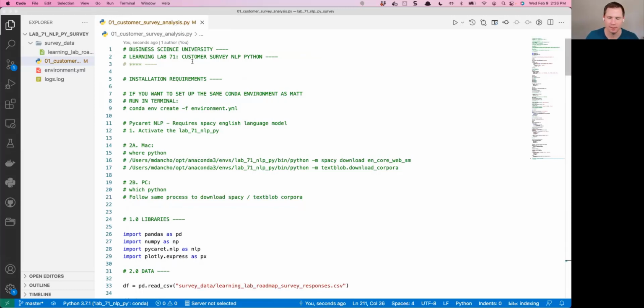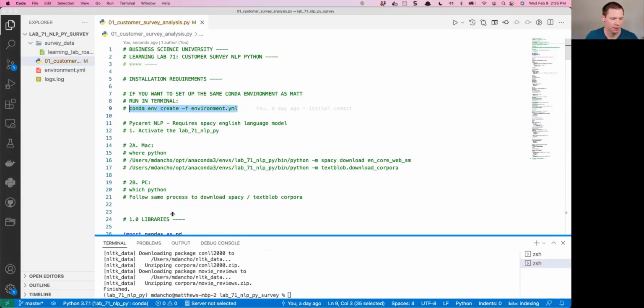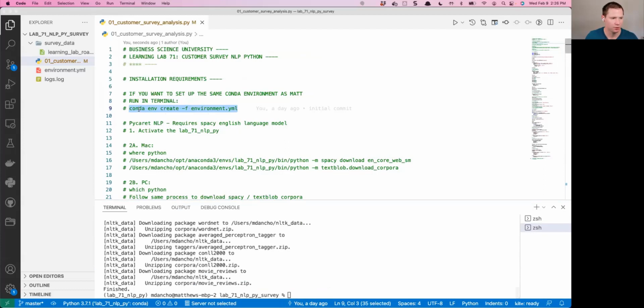This is again Learning Lab 71. We're going to be analyzing my customer survey data. Installation requirements: we already talked about running this. If I drag this open, you'll just put this right here in your terminal and it'll run conda create to create our environment. That environment's called Lab 71 NLP Py.